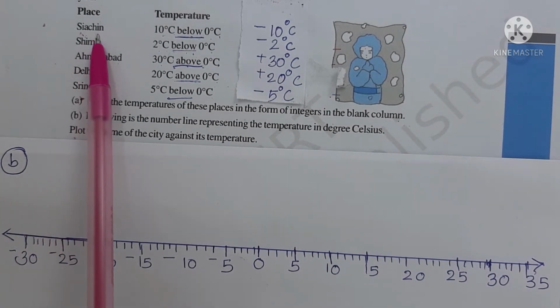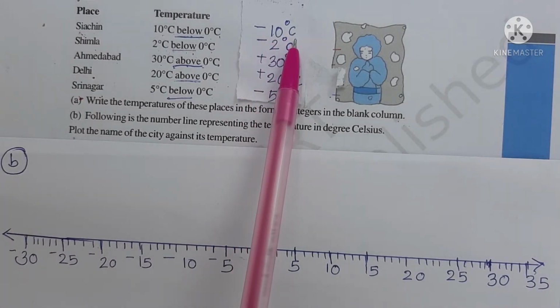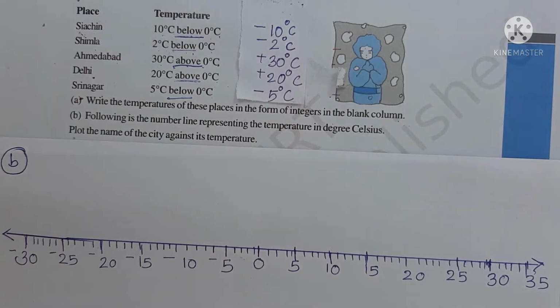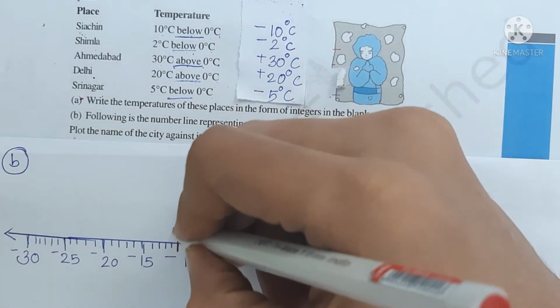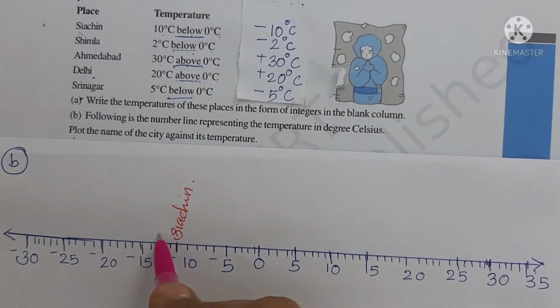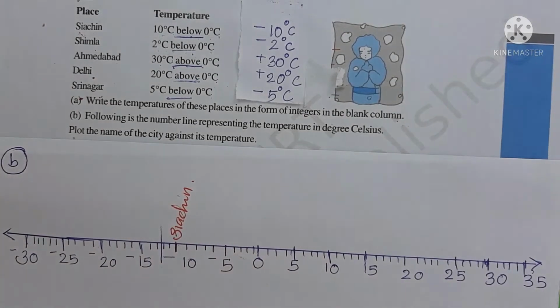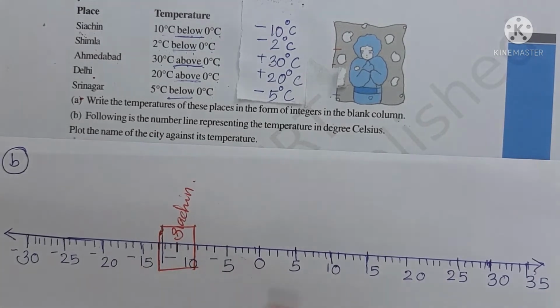First city is Siachen. Siachen, its temperature is minus 10 degrees Celsius, right? So here we can mark Siachen at minus 10 degrees Celsius. This is the place of Siachen on the number line according to its temperature.